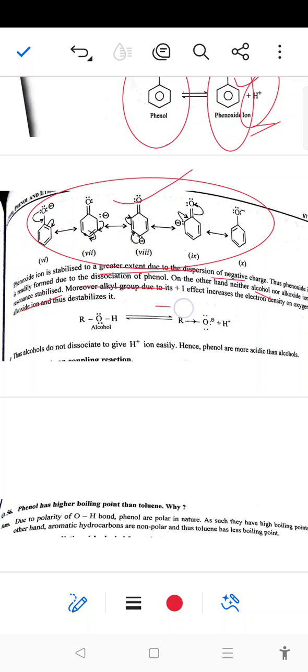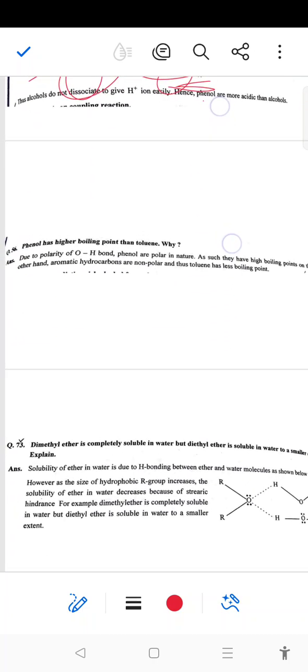Moreover, the alkyl group has a plus I effect, which increases the electron density on the oxygen of the alkoxide ion and thus destabilizes it. The R group increases the electron density toward oxygen, and the alkoxide is not resonance stabilized. So phenols are more acidic than alcohols.